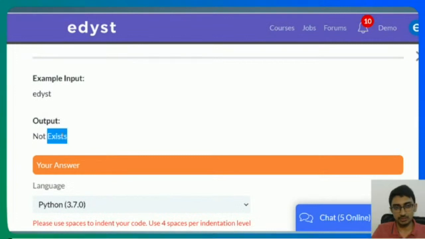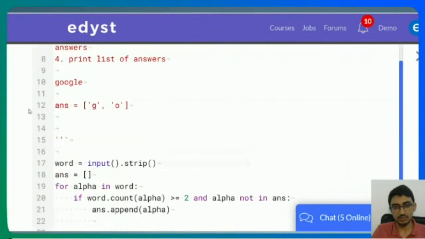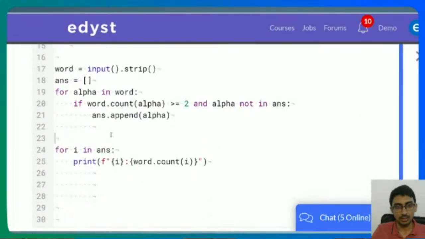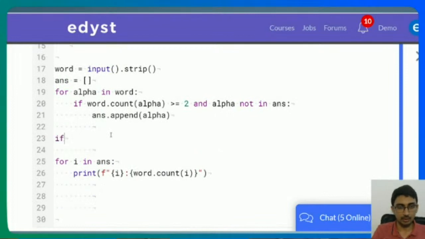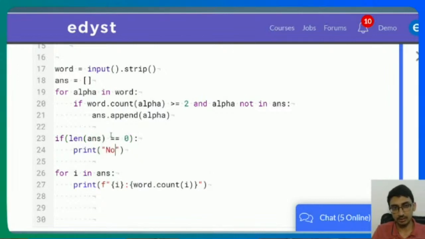Oh, we didn't do not exists. That's why. Yeah, we didn't do the not exist part. If len of answer is equal to 0, that means we found no element. We have to print not exists. This is the edge case, everybody. Not exists. We have to do this, right? Else,